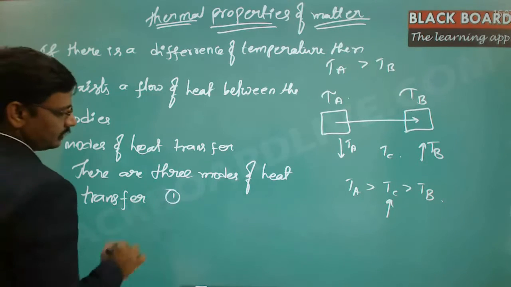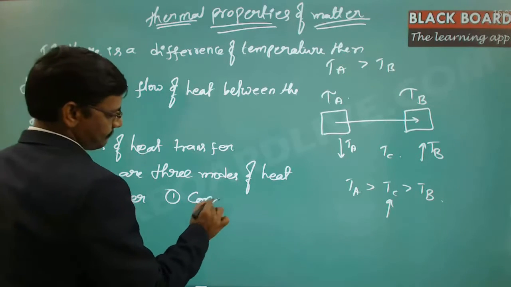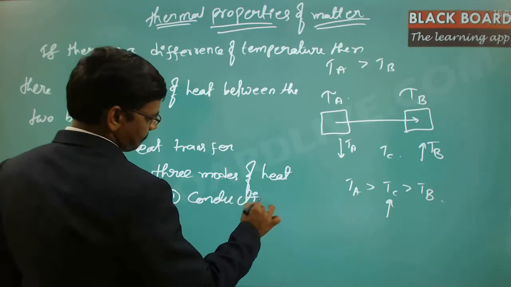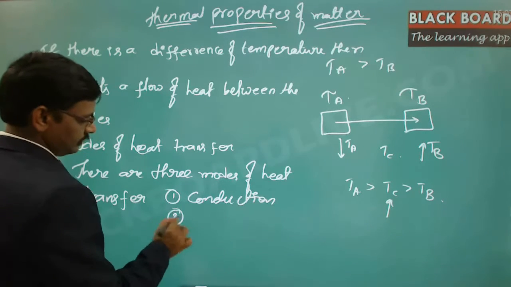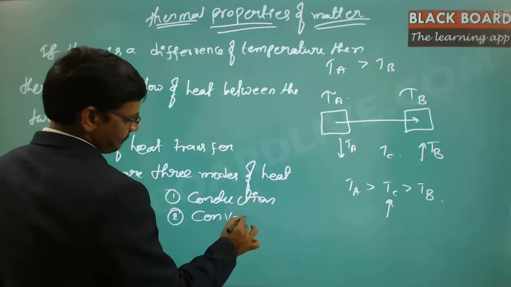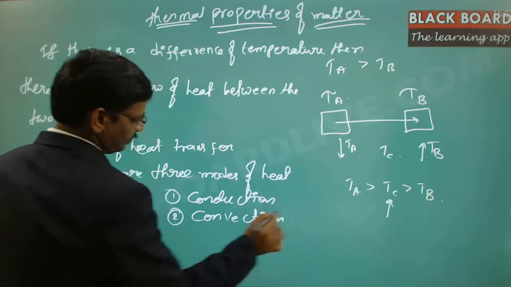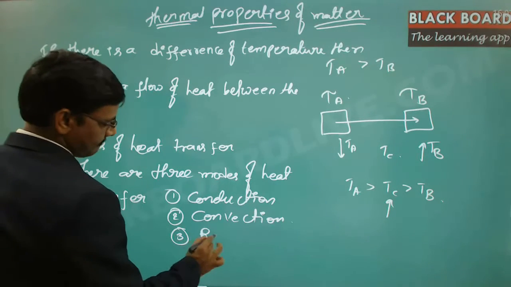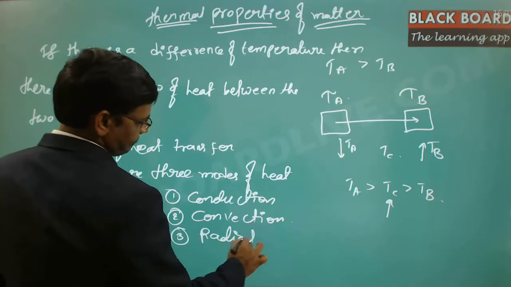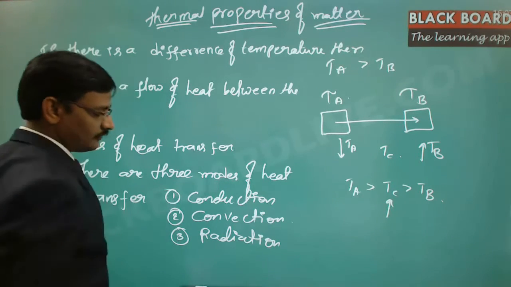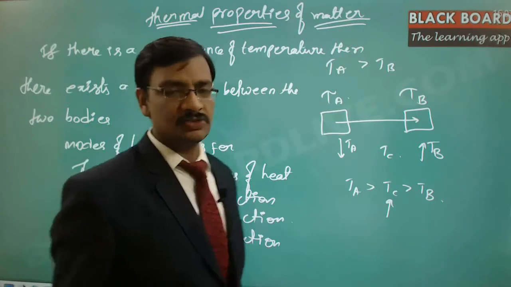The first mode is conduction, the second one is convection, and the third one is radiation. So there are three different types of transfer of heat that happen.